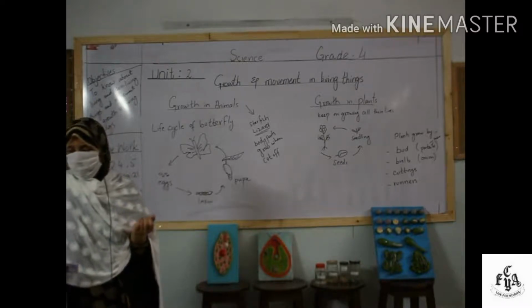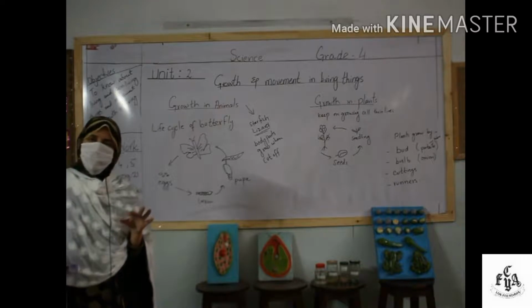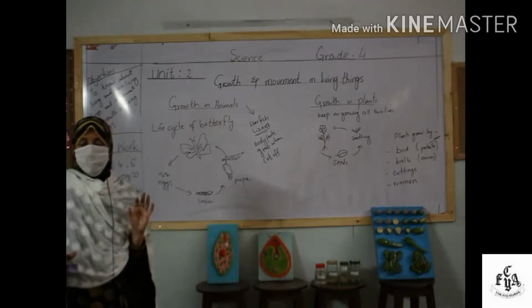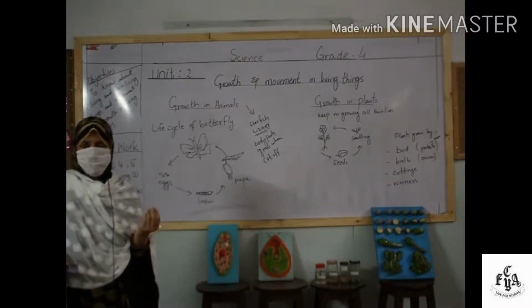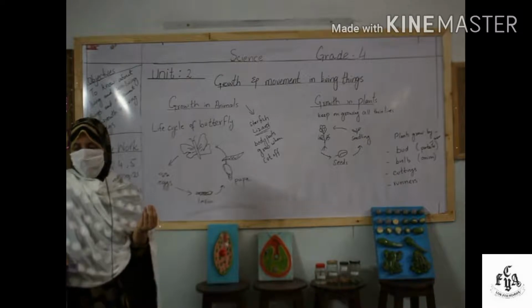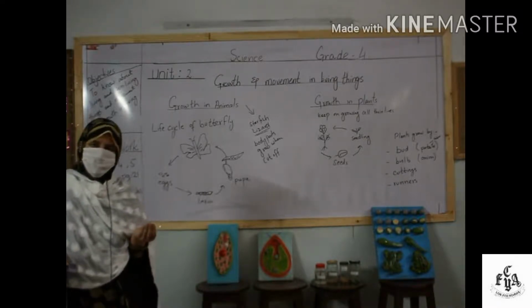And the flowers, fruits and seeds are all very important for us. And then how are plants useful? Plants provide us food grains. The most important thing is the food grains which we take. Cotton and jute are also provided by plants, which are used for different types of cloth making.